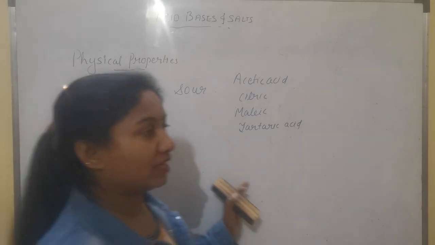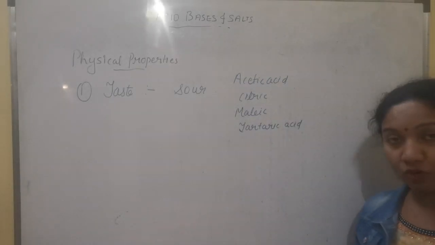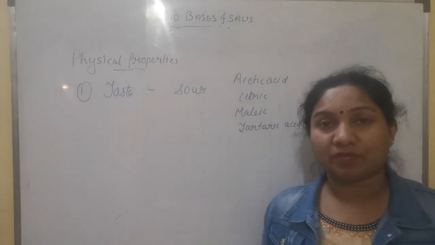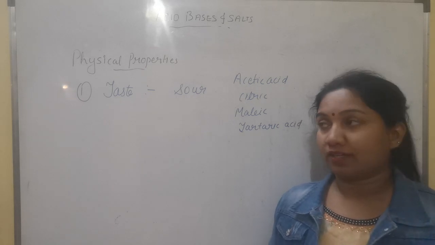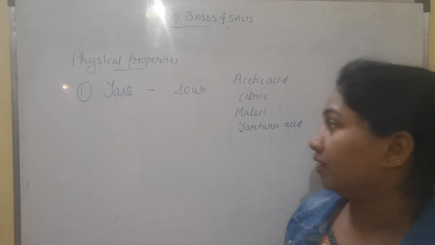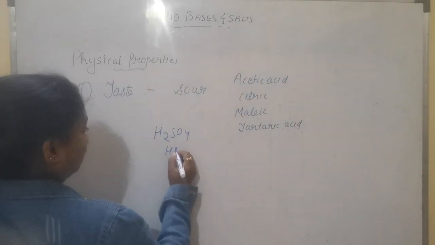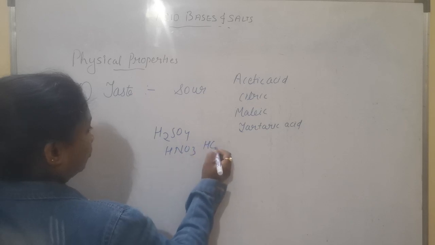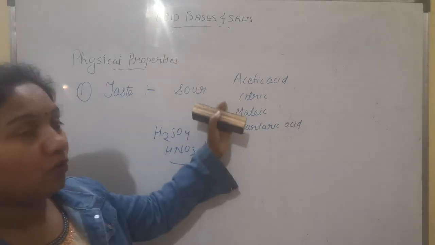But it doesn't mean that we could taste all the acids. And we are not supposed to taste all the acids, because some of the mineral acids are very corrosive in nature. They are very strong, and they are not supposed to be tasted. Like for example, sulfuric acid, nitric acid, hydrochloric acid. These are strong mineral acids, whereas these are weak.